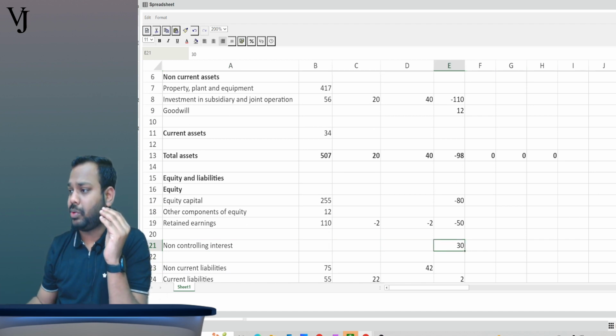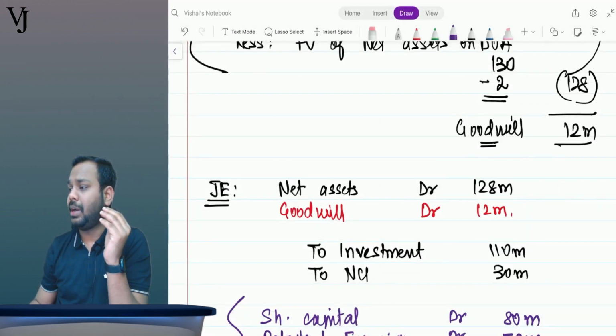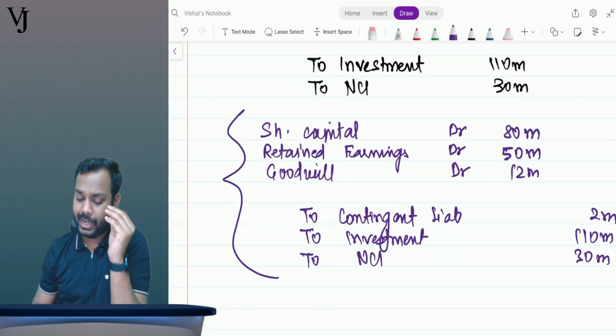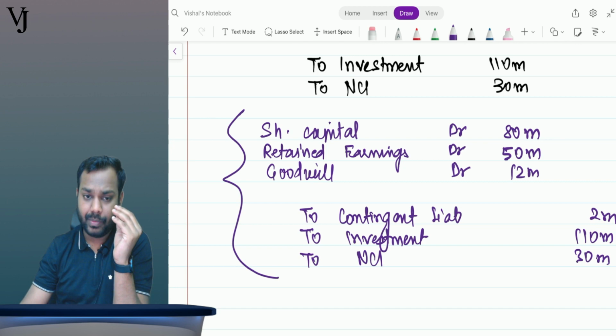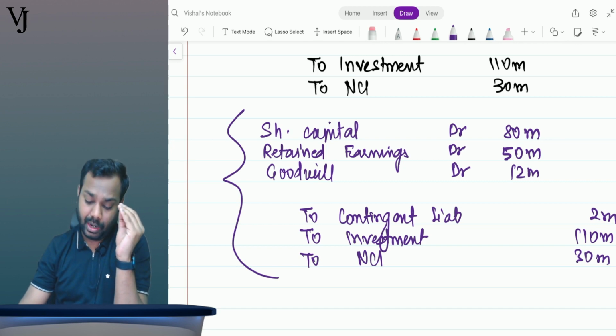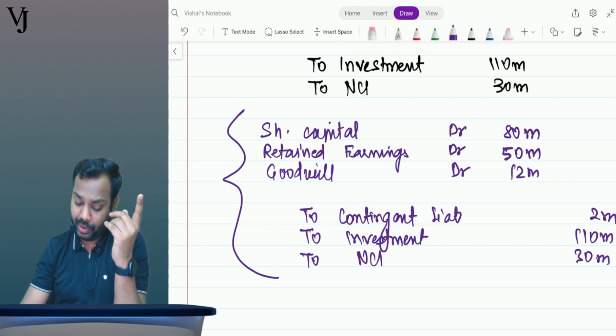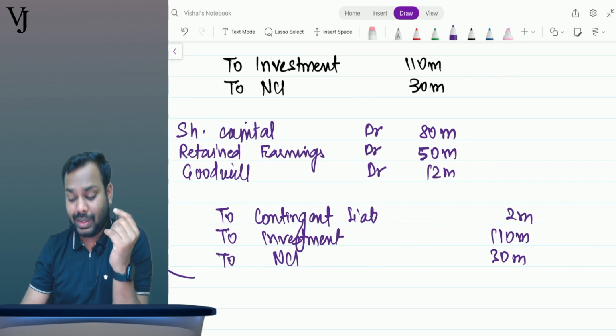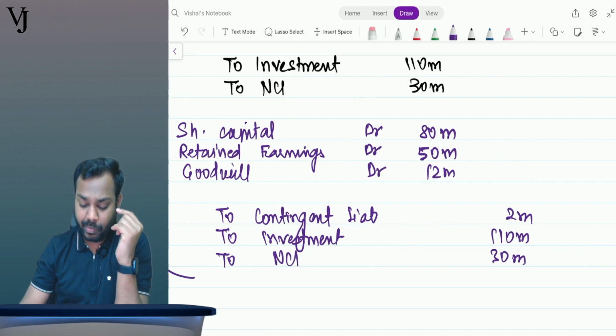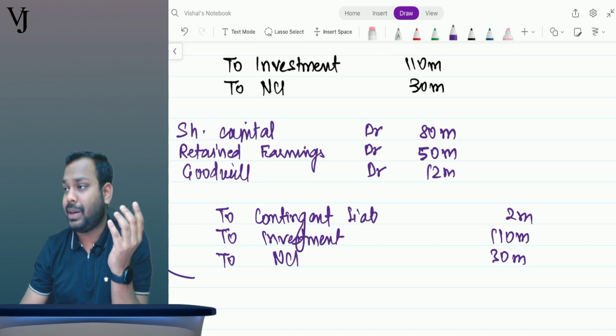Let's come to the notes again and just understand it. See, equity, net assets, that is share capital, we have to reduce by 80. Retained earnings we have to reduce by 50. That's what we have done. Now goodwill we have to increase by 12. That's what we have done. Contingent liability we have to increase by 2. That's what we have done. Investments we have to reduce by 110. That's what we have done. NCI we have to increase by 30. That's what we have done.